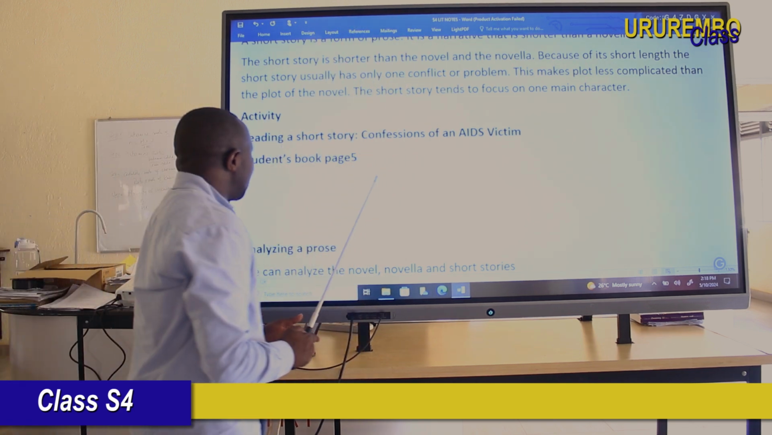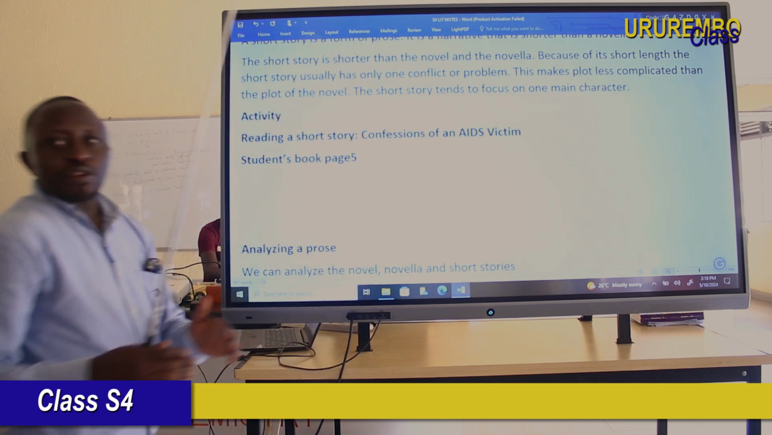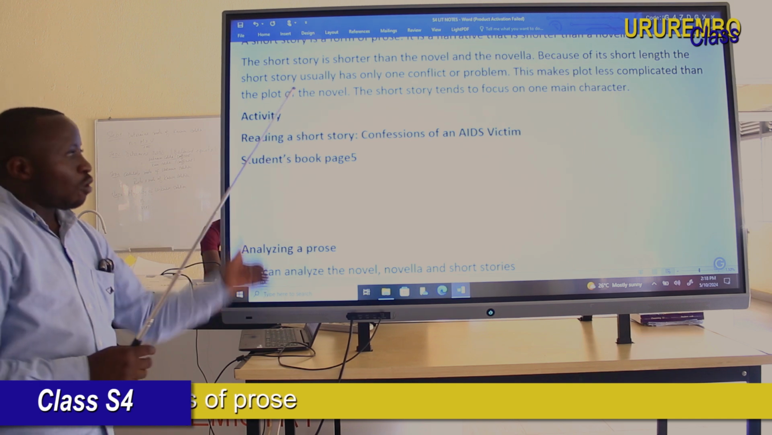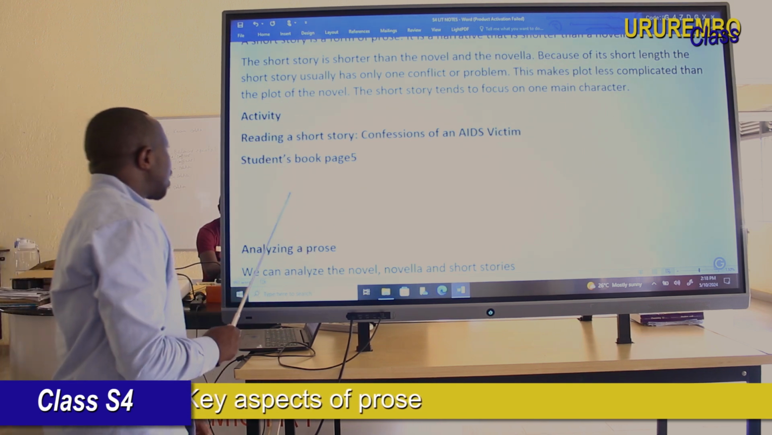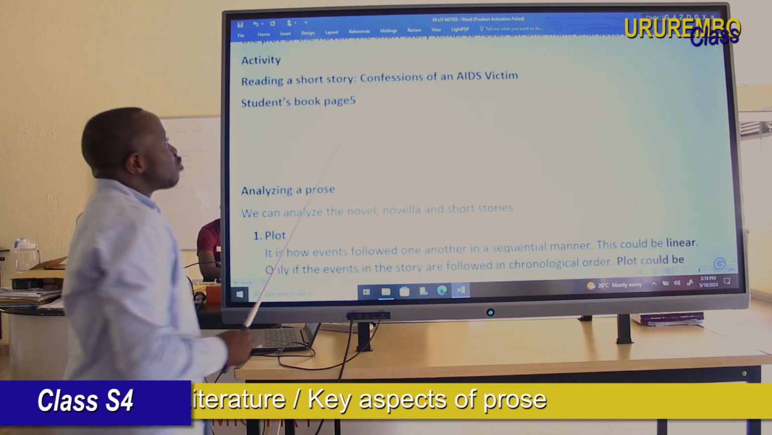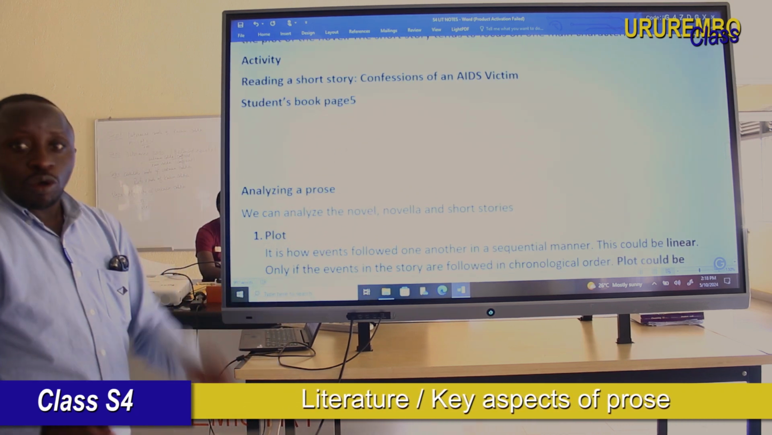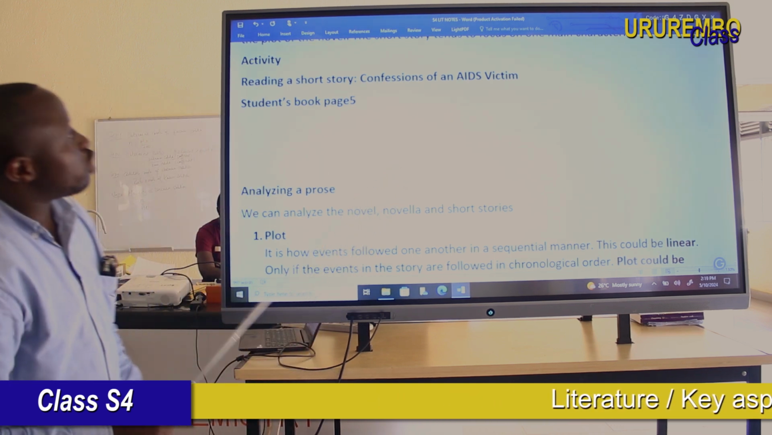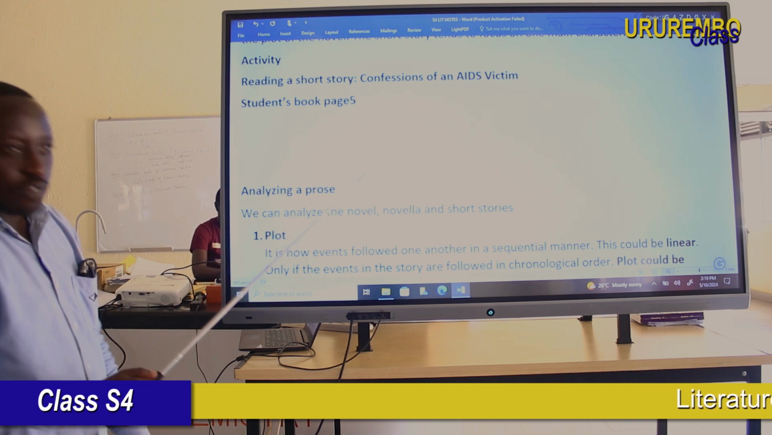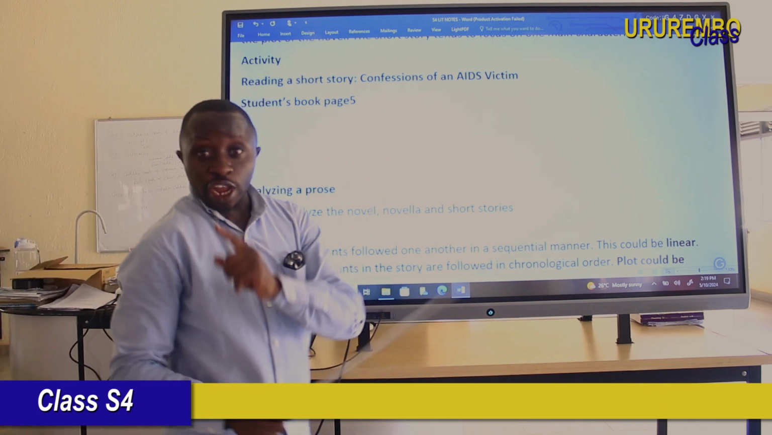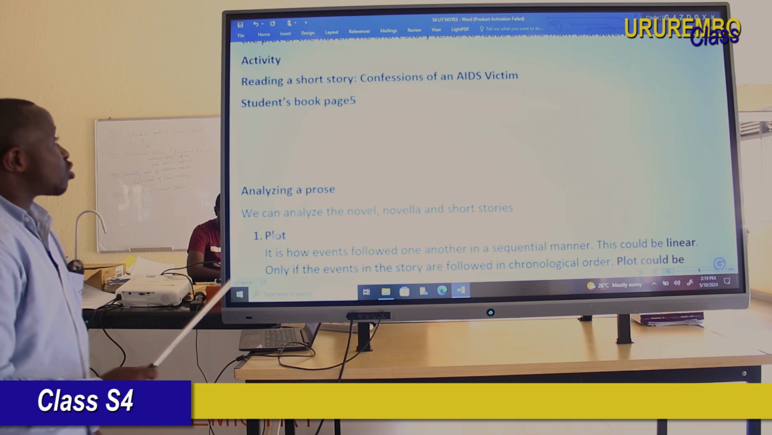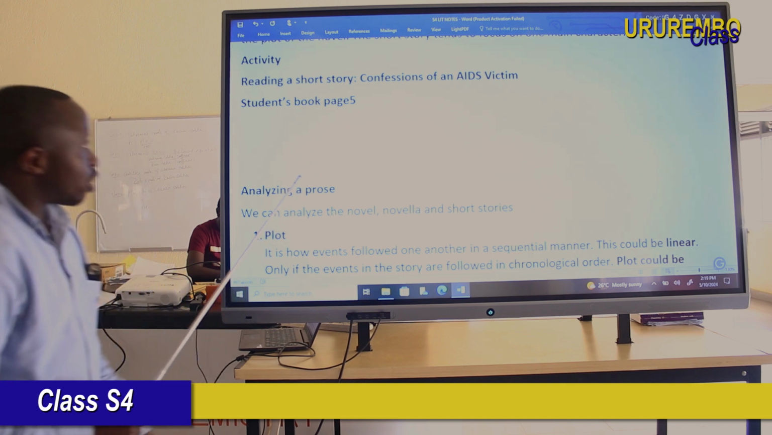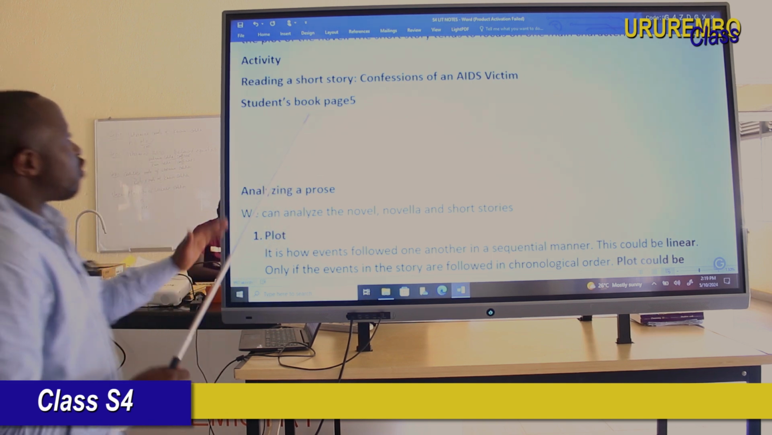Dear student, after differentiating all those three examples of prose, novel, novella, and short story, here we have an activity. The activity is to read a short story in senior 4, on page 5 of the student book. You can find a story called The Conventions of an AIDS Victim. When you read this short story, you will have time to analyze it. How will you analyze? First of all, it is a short story.